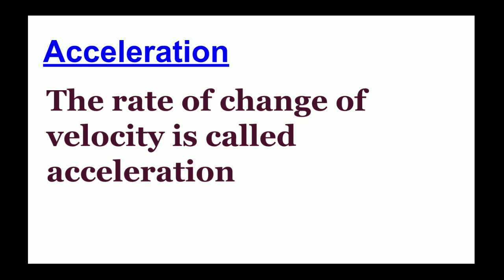After that, what is acceleration? The rate of change of velocity is called acceleration. Now when we say I accelerate my car or my vehicle, it is not only to increase your speed. Acceleration can also be decreasing or reducing the speed.